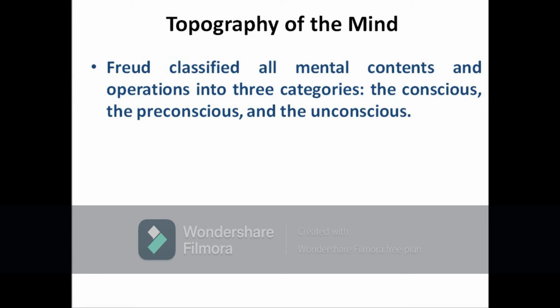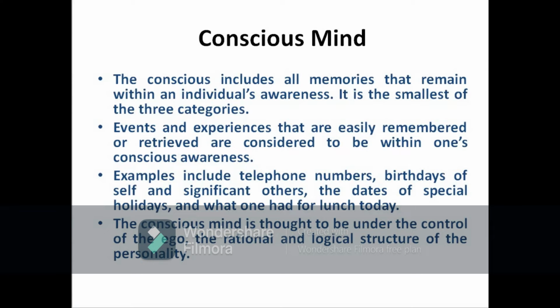So this is all about the structure of mind. Now let's see the topography of mind. Topography of mind is mainly classified into three. First one is conscious, then preconscious or subconscious, and third one is unconscious. First one is conscious. There is a conscious mind.